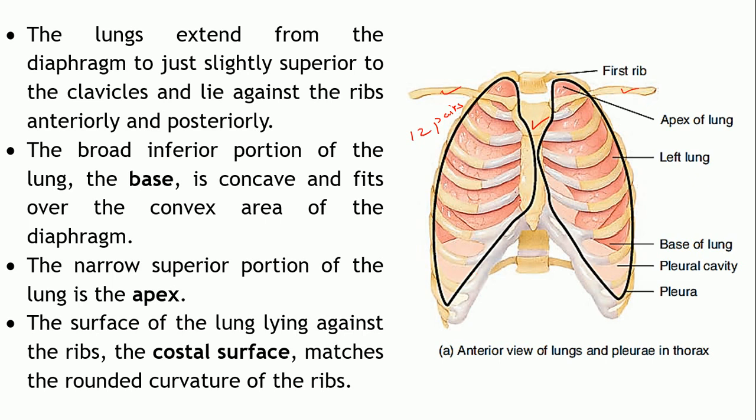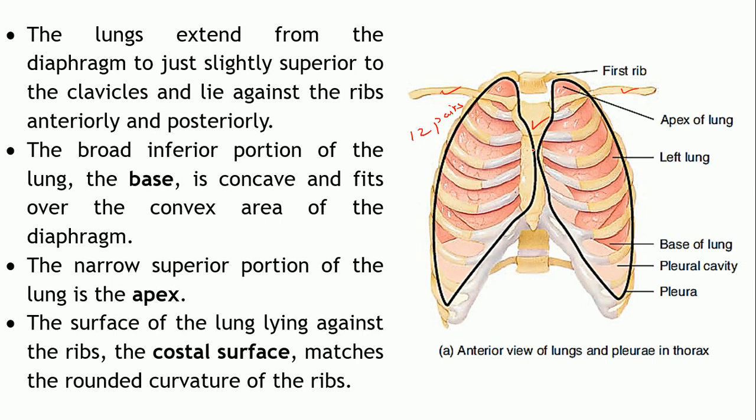These ribs are C-shaped, and they connect with the respective thoracic vertebrae in the posterior aspect. So they are connected to your vertebral column, the 12 thoracic vertebrae to which these ribs are connected.